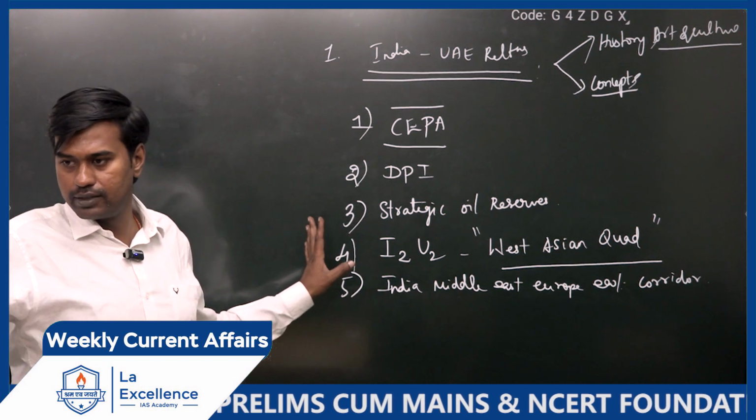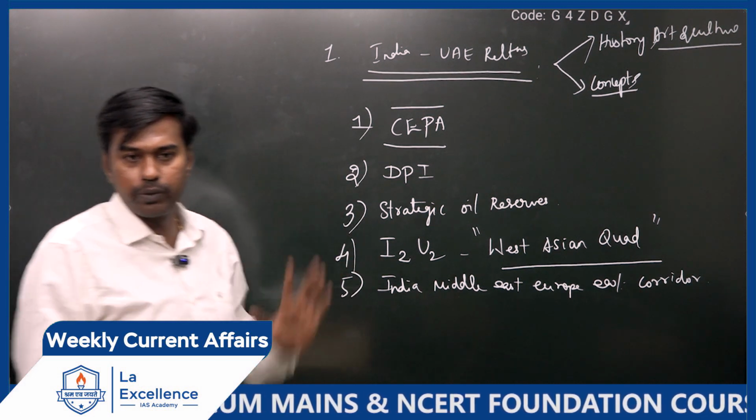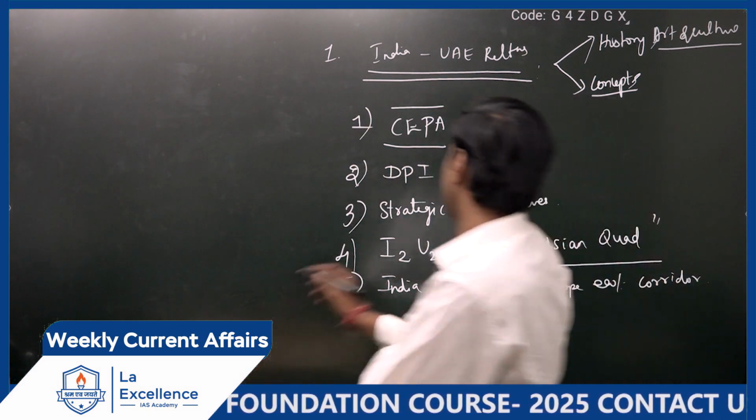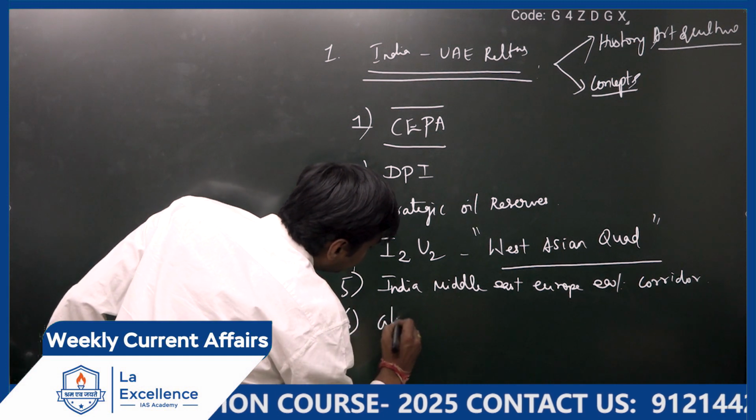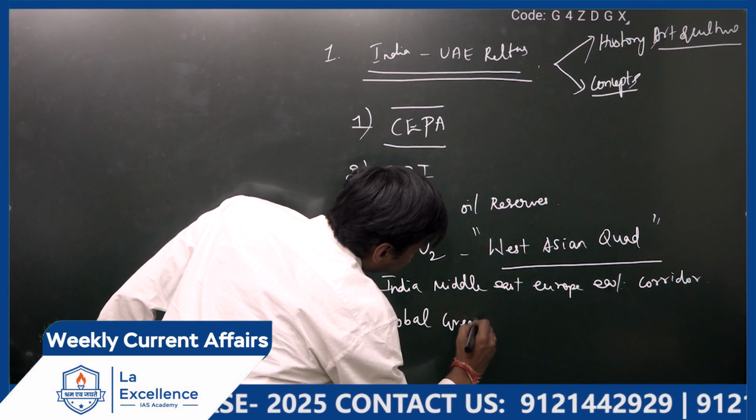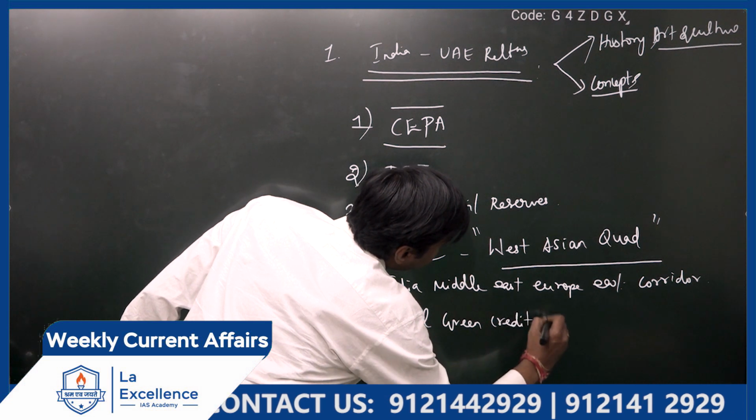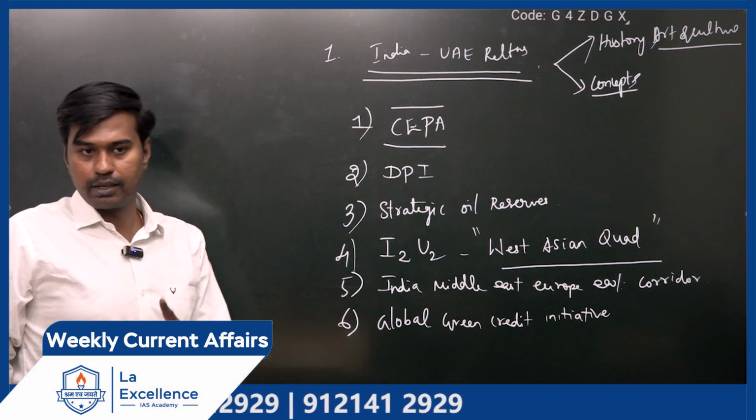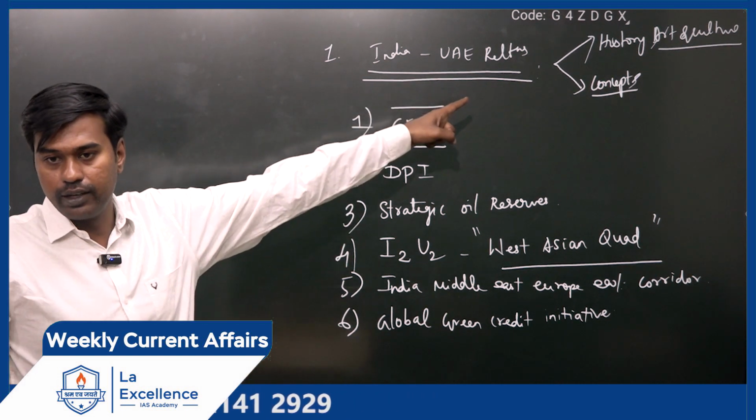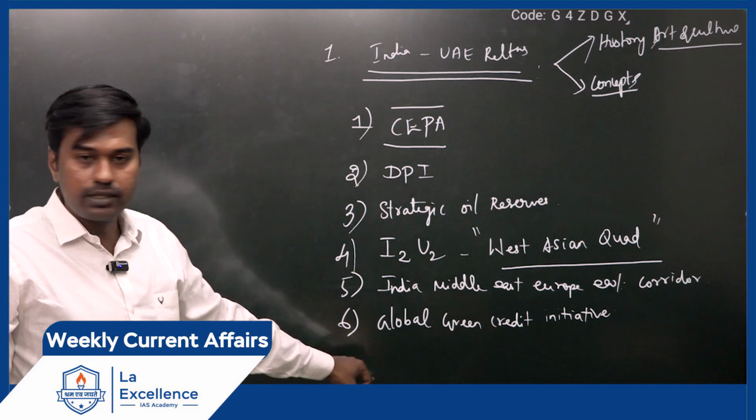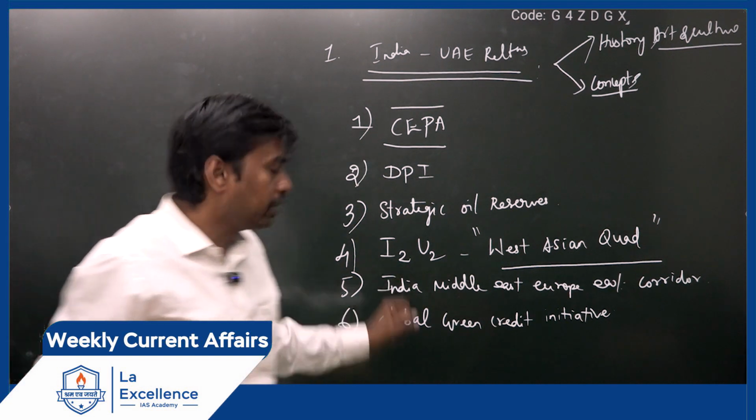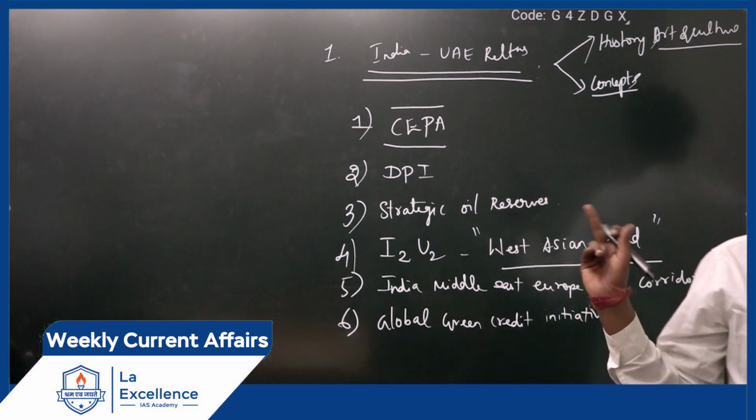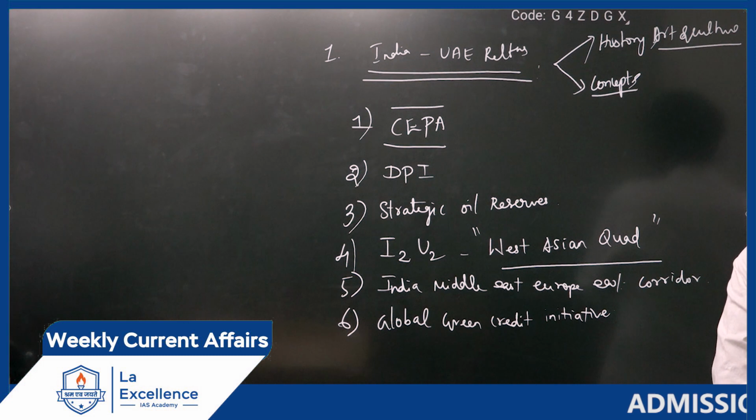Now, anything left out? See the core points in that. I will cover them one by one. Yes, the first thing is the Global Green Credit Initiative. What I am expecting is that in the preliminary examination they will not ask you on India-UAE relations, but some concepts related to all these terminologies which are in the news now. They may ask you the background related to it. All are important, so we will cover them one by one. Is it fine now?